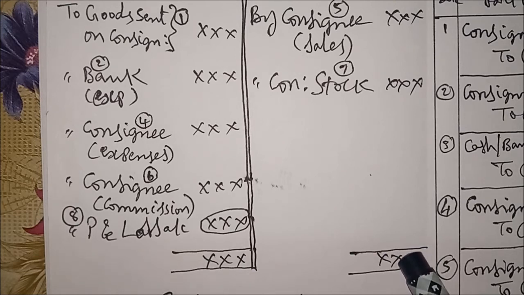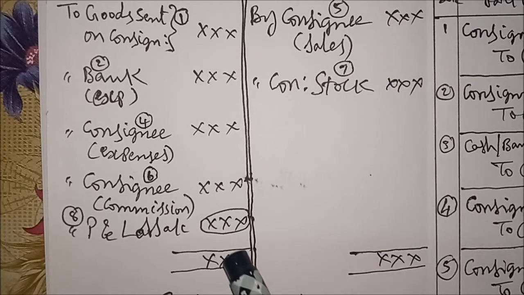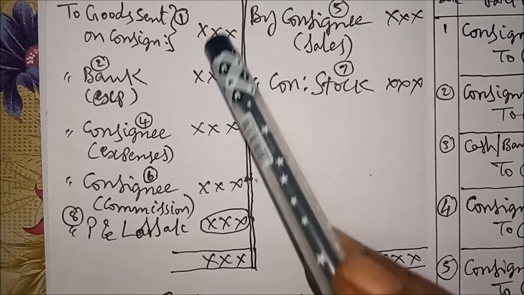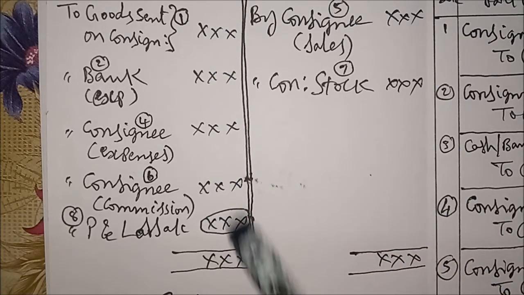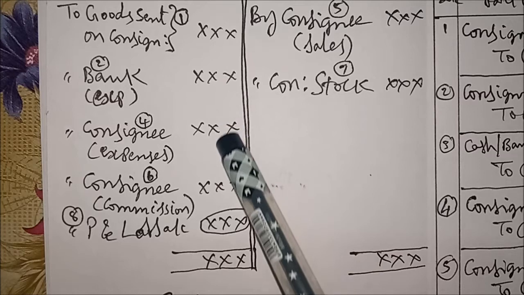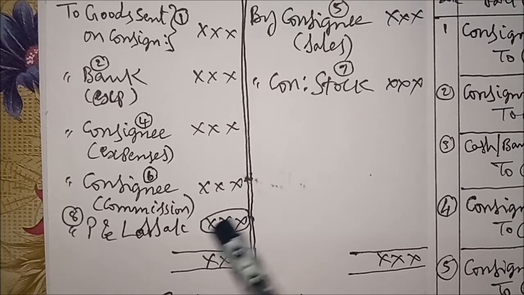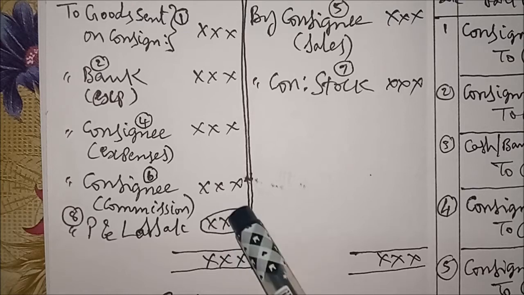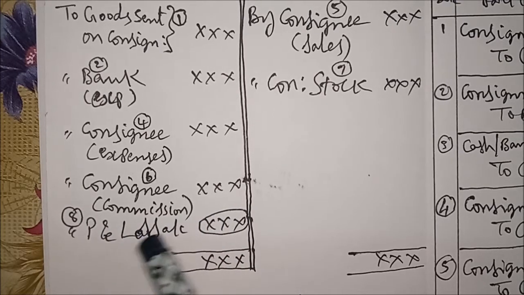If the credit side total is more, you write the credit total here. For example, the credit total is 1 lakh. 1 lakh minus these items total 80,000. This is profit, 20,000. 1 lakh minus 80,000, 20,000 profit. This is transferred to profit and loss account.